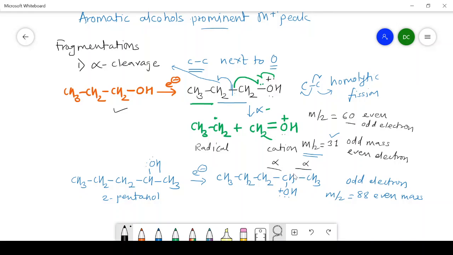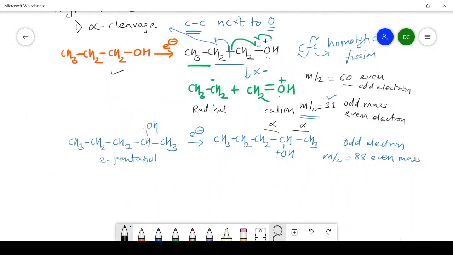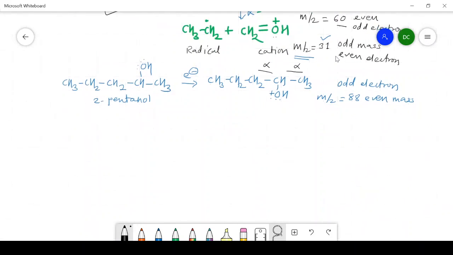Therefore, in secondary alcohol, we can get 2 alpha cleavages. Now, out of these 2 alpha cleavages, which one is the preferred one, that we are going to see.